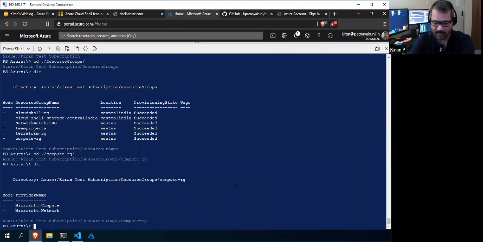Before that, I'll create credentials, because every VM requires admin credentials. I'll use cred as a variable name, and I'll use the Get-Credential command.